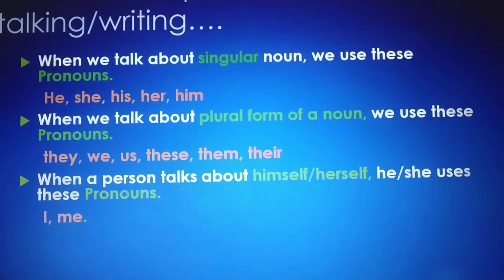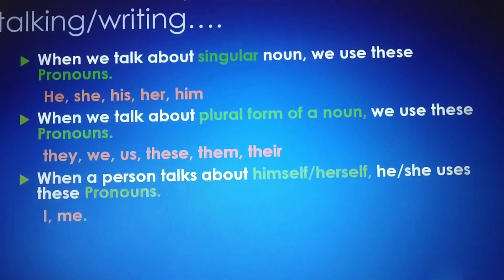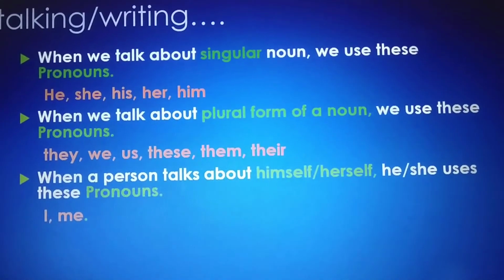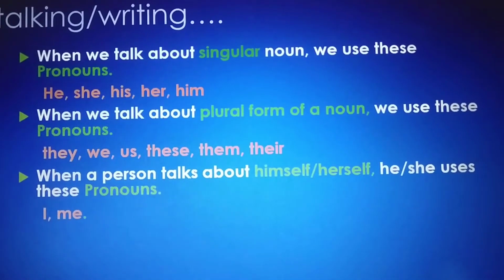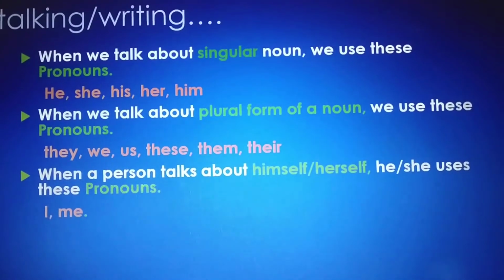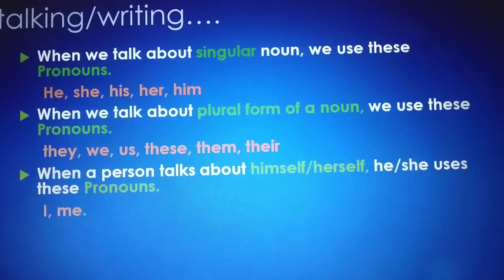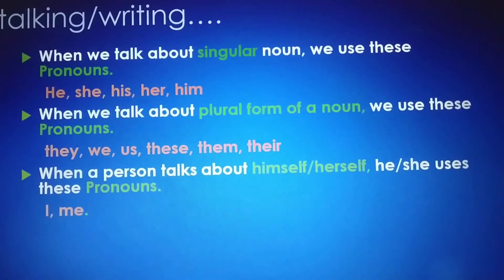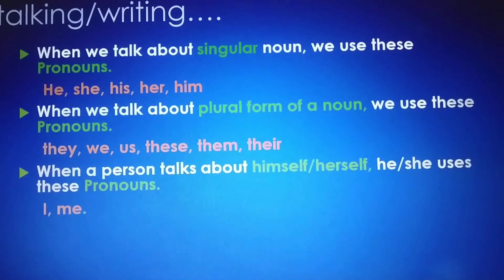When we talk about the plural form of a noun, we use these pronouns: they, we, us, these, them, their. When a person talks about himself or herself, he or she uses these pronouns, I or me.